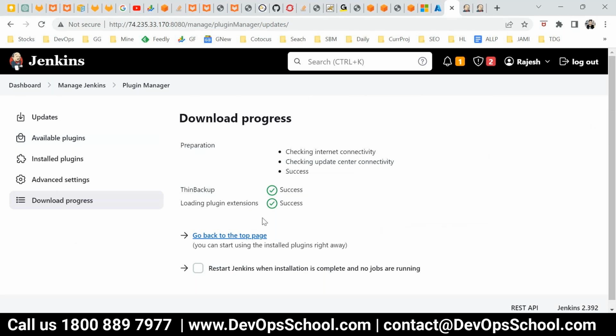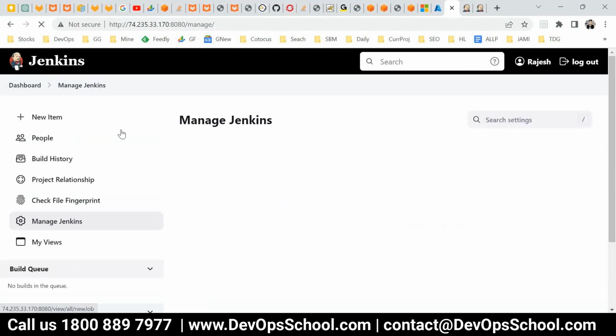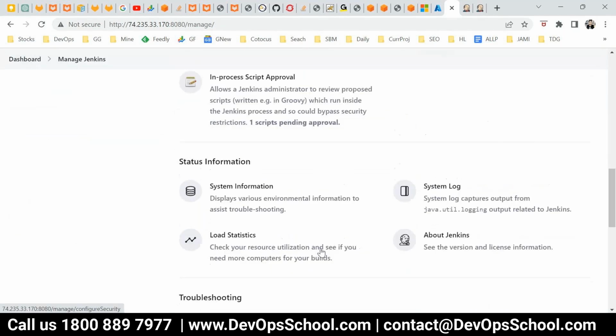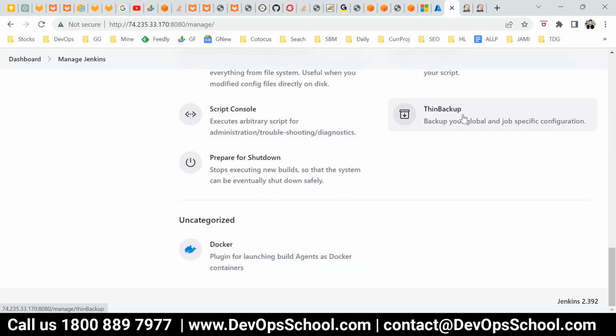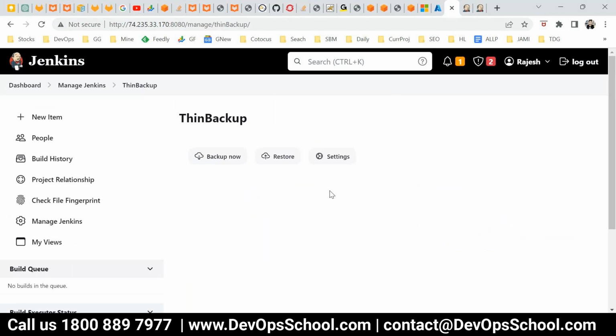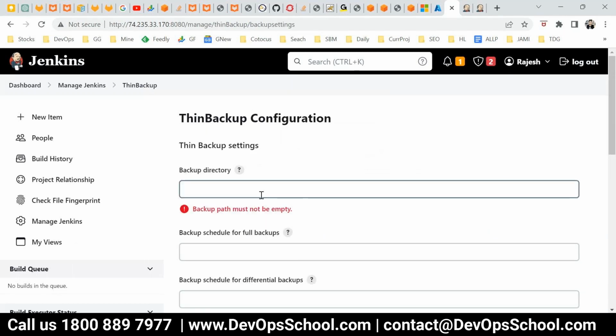Success. Now how do we configure it? You go to Manage Jenkins, and here you have to configure it. See here, Thin Backup. For one time you have to configure the settings, including where the backup directory should be. I'll just put /tmp/jenkins-backup, just a directory which I created, and I've given all permissions too.